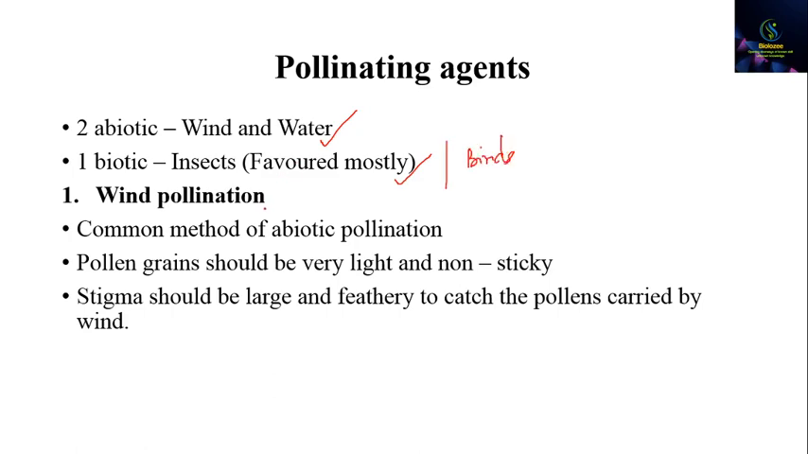So first we are going to discuss wind pollination, which is one of the most common methods of abiotic pollination, in which the pollen grains must be very light so they can flow with the wind, and they should be non-sticky कि वो कहीं पर भी चिपक जाए. So they must be very light and non-sticky, and the stigma should be very large and feathery so that they can have more surface area and blow with the wind. The stigma can also blow with the wind and catch whatever pollen grains are present in the wind.